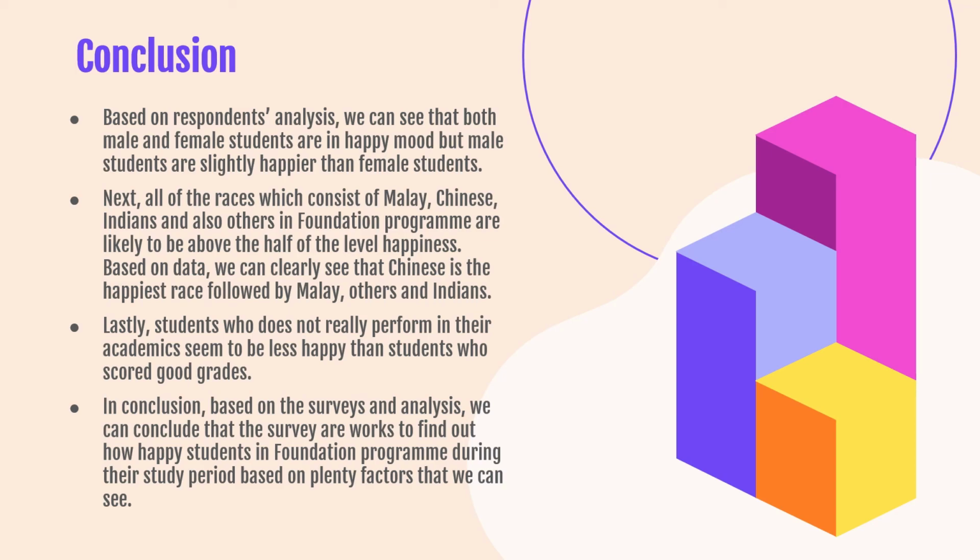It is because maybe they are worrying too much and need to study harder in order to achieve good grades. In conclusion, based on the surveys and analysis, we can conclude that the survey works to find out how happy students in the foundation program are during their study period based on plenty of factors that we can see.